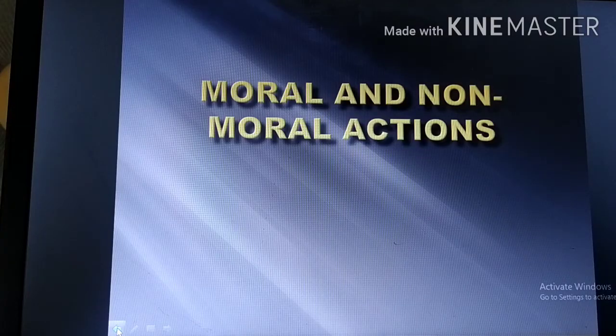If the moral qualities are present, then those actions are moral actions. So to some extent from this discussion you know the distinction between moral and non-moral action, and I will tell you the summary of this discussion. From this also you can grasp the points. The summary of moral and non-moral actions.